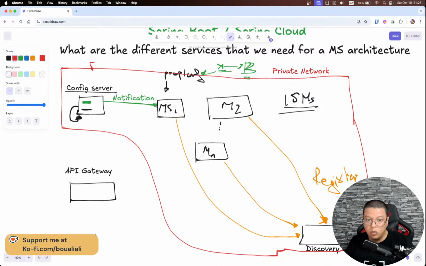You should always go through an API gateway, because within this gateway we know with which microservice I need to talk. Here we have an HTTP request, and the gateway will dispatch the request to the dedicated microservice.